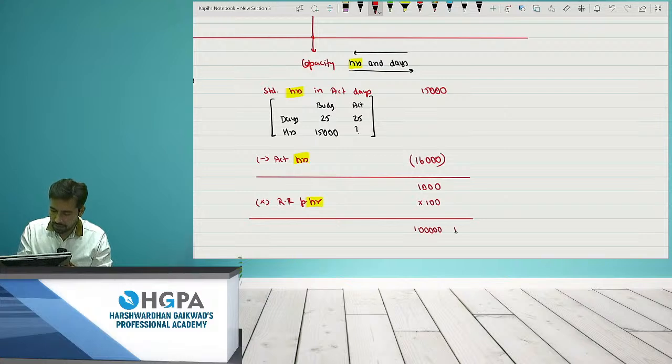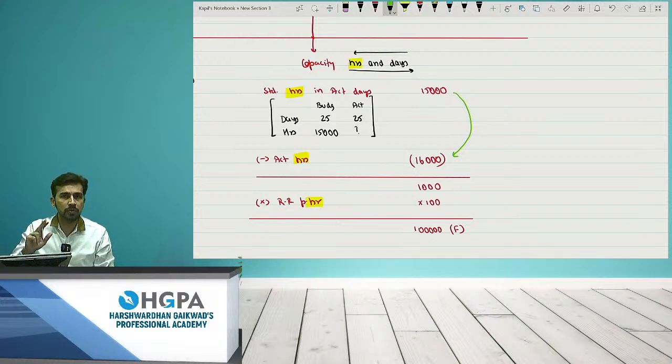Can I say the answer is favorable? Yes. Why favorable? Please check. I asked you to work for 15,000 hours, but actually you are working for 16,000 hours. If the labor is working more than the capacity, obviously that is a favorable situation for me. Even if 15 minus 16 is minus 1,000, I will write the answer as a positive figure because that is 1 lakh. Yes, 1 lakh favorable. Okay.